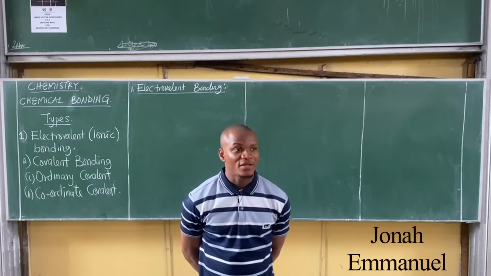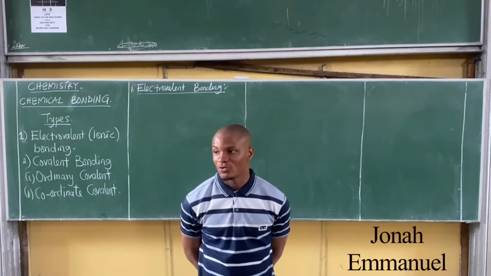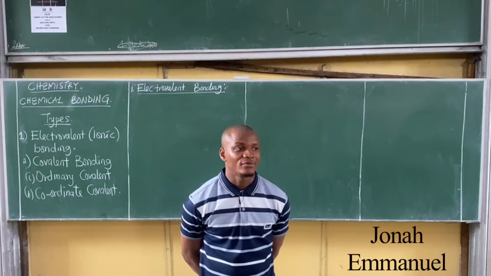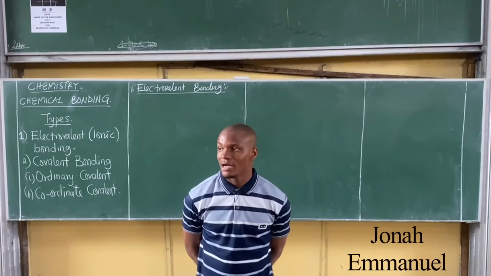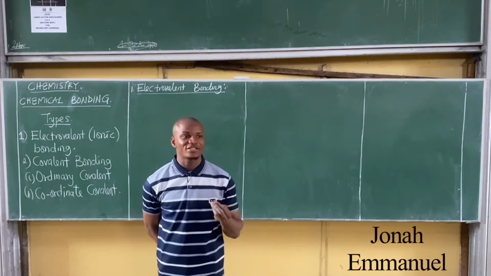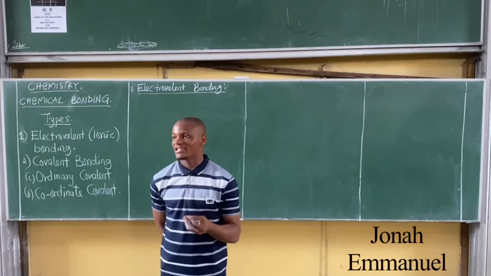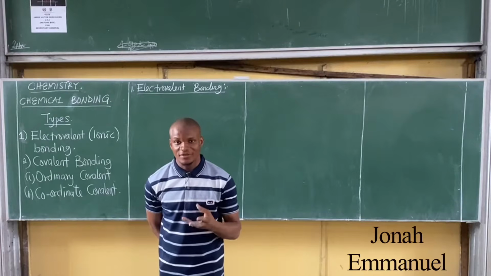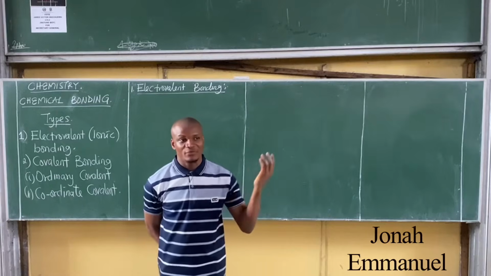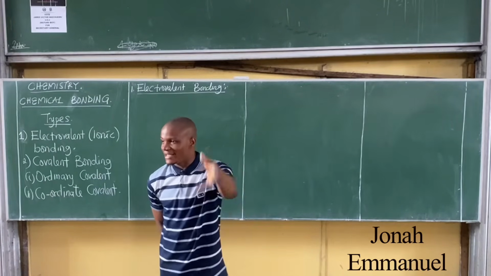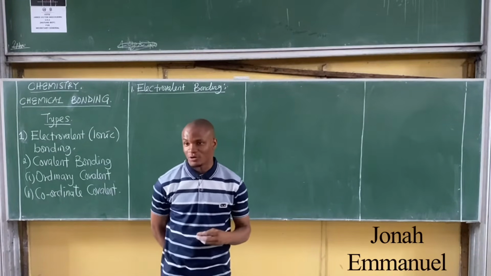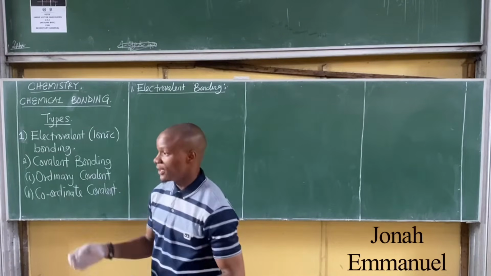Question is this: if an atom is transferring an electron, what kind of ionic species is formed? Is it positive or negative? Positively charged, right? If it's accepted, because of that, it's negatively charged. So don't forget, atoms that donate electrons become positively charged, and atoms that accept electrons become negatively charged.